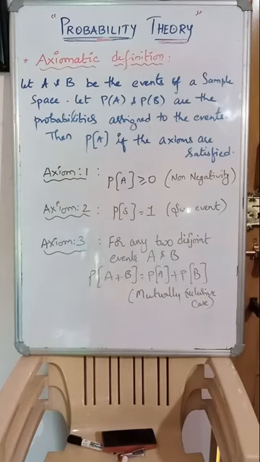Now here the axiomatic definition is the third one, right? Look at this axiomatic definition followed by 3 axioms. Probability of any event must be positive, greater than or equal to 0, and probability of the sure event will always be equal to 1. And for any two disjoint events, in the mutually exclusive case, P of A plus B equals P of A plus P of B.